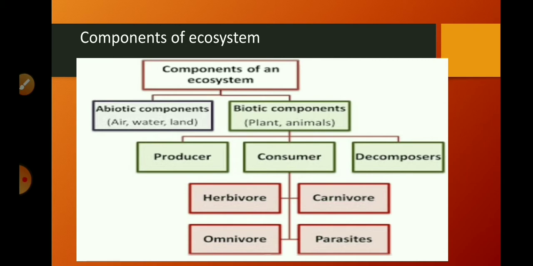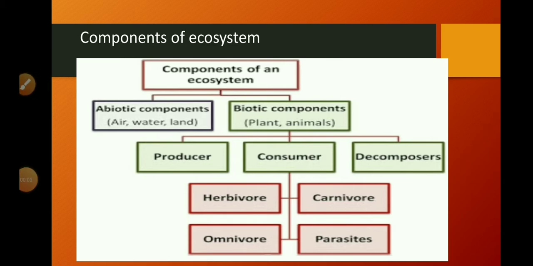Now see, what are producers? Organisms which can make their food on their own, with the help of sunlight and chlorophyll, by the process of photosynthesis, are called producers. That means the organisms which can make organic compounds like sugar and starch from inorganic substances using solar energy in the presence of chlorophyll are called producers. Simply, we can say that all green plants and blue-green algae are the producers of an ecosystem.